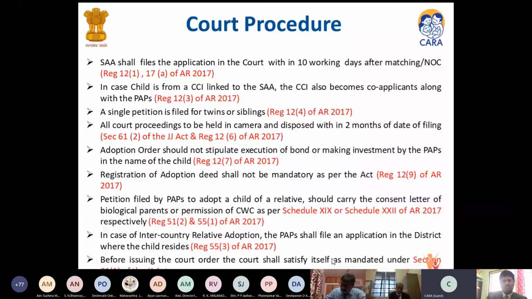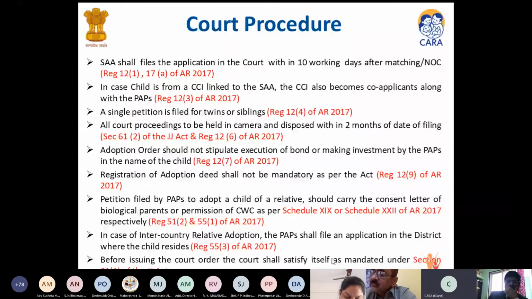The SA files the application in the court within 10 days of the matching or the NOC. Here, matching talks about the matching of an in-country parent with an OS child and then pre-adoption foster care that happens after the affidavit is done. The NOC is the no objection certificate issued by CARA in case of inter-country adoptions. So within 10 days of either of these, that is the pre-adoption foster care or the NOC respectively, the application shall be filed in the concerned court. In case the child is from a CCI, the CCI also becomes a co-applicant, as we have already discussed.